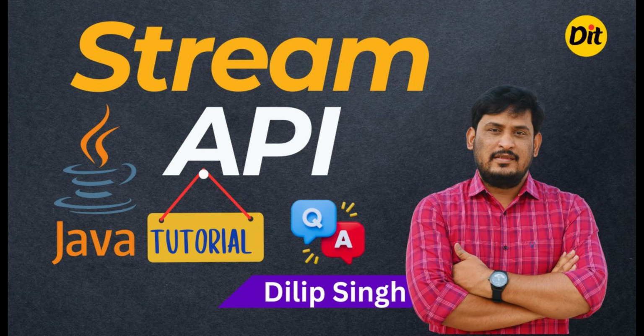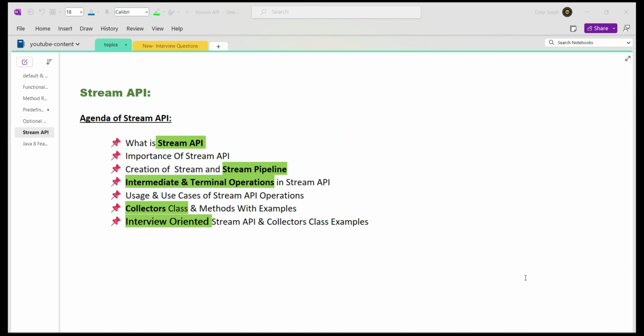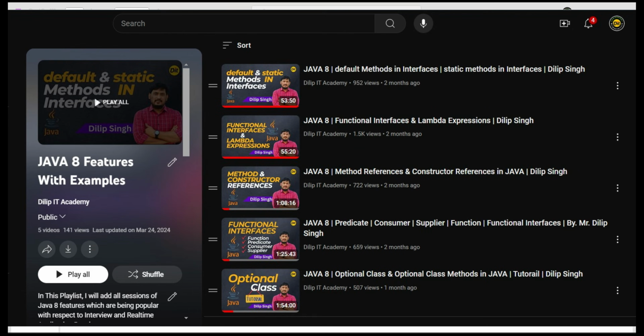So right now I'm going to discuss the most important topic, Stream API inside the Java language. We know that as part of Java 8 features, one of the most important features is Stream API, and we already discussed a couple of other features like functional interfaces, lambda expressions, as well as predefined functional interfaces, predicate, supplier, etc. And we discussed the Optional class in our previous sessions. In continuation to that, right now I'm discussing Stream API also.